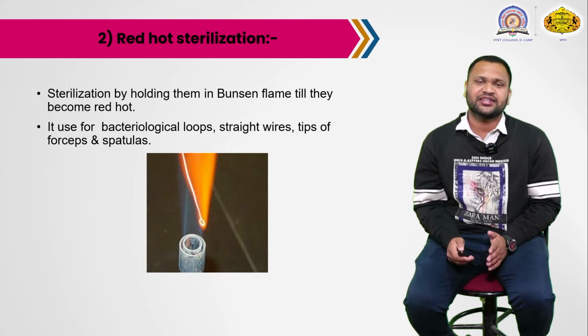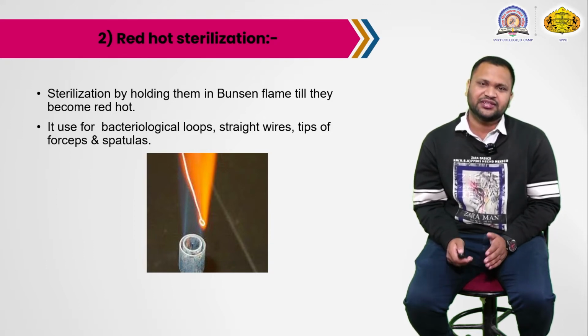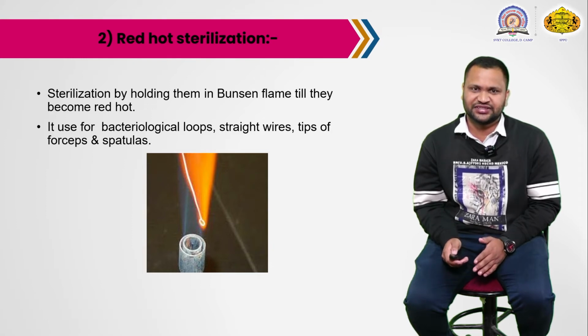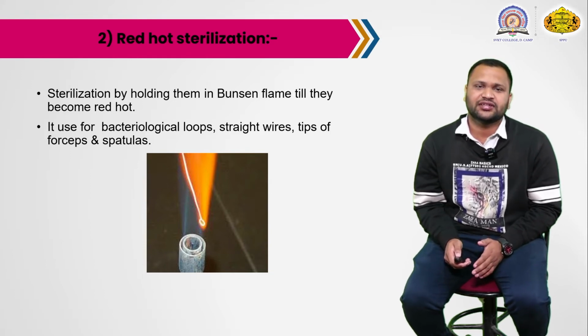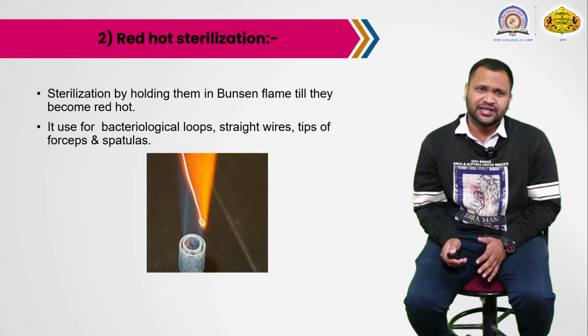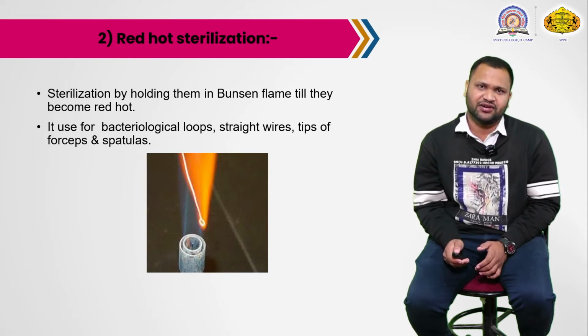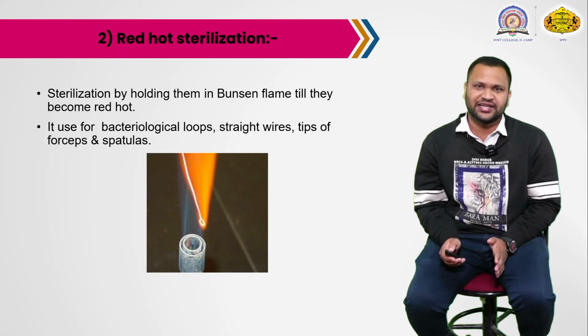Red hot sterilization means holding the material, say a nichrome wire loop, in the flame so that it becomes red hot. We have to wait until it becomes red hot; otherwise it is not completely sterilized.